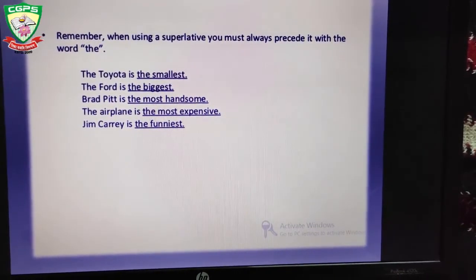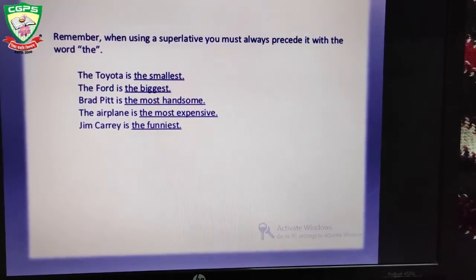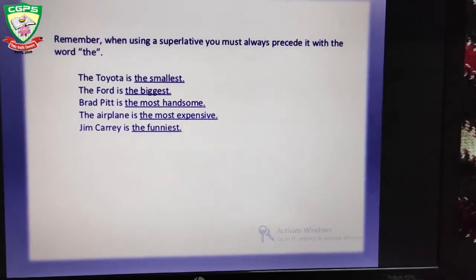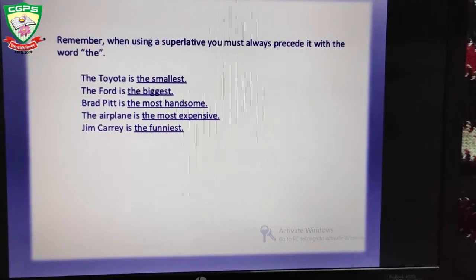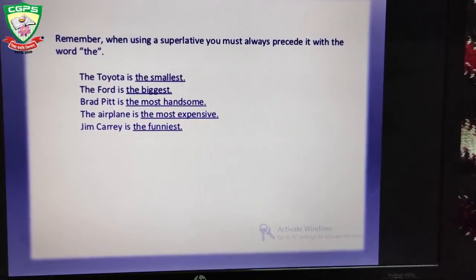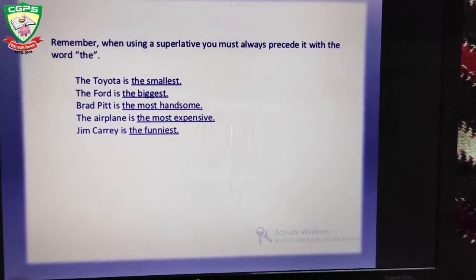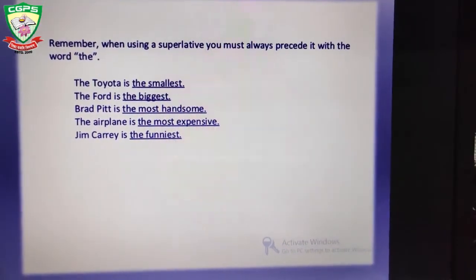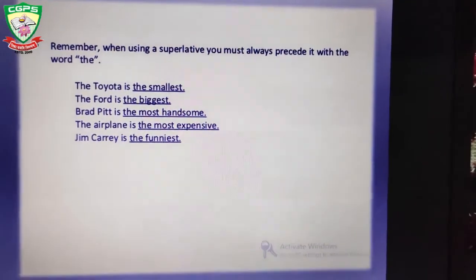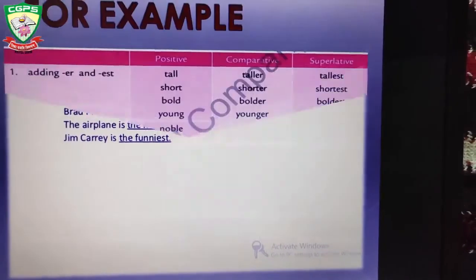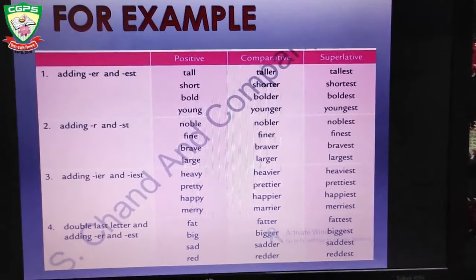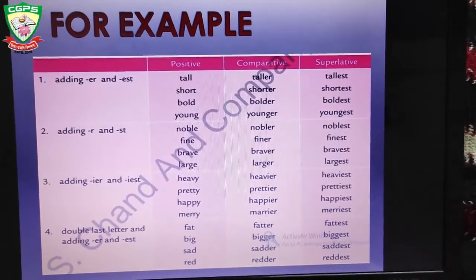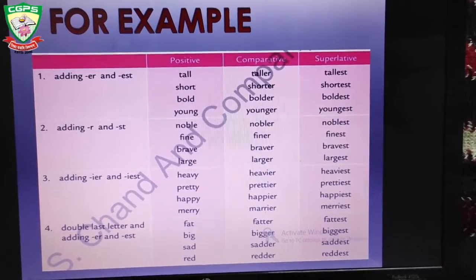The Toyota is the smallest, the Ford is the biggest, Brad Pitt is the most handsome, the aeroplane is the most expensive, Jim Carrey is the funniest. So you can see that in all these sentences we have used the before the superlative degree. You can see a few examples in your book. You can go through these examples.